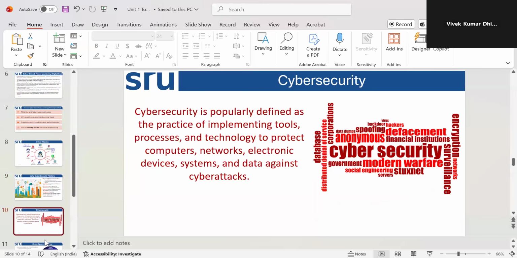Now, after understanding the attacks, we understood that security is needed. So we can say cybersecurity is popularly defined as the practice of implementing tools and technology to protect computers, networks, electronic devices, systems, and data against cyber attacks, different kinds of malware attacks, and suspicious activities. We need security to protect the computer, network, electronic devices, and systems.